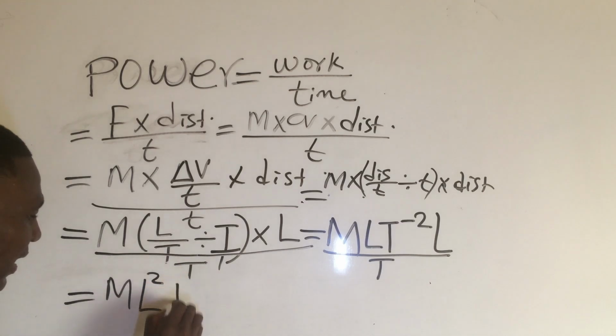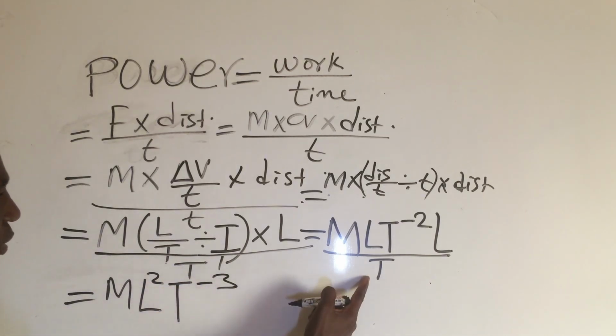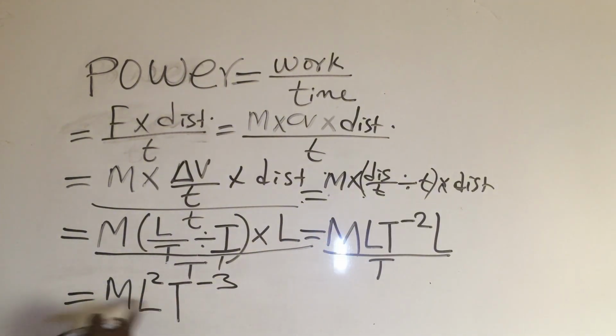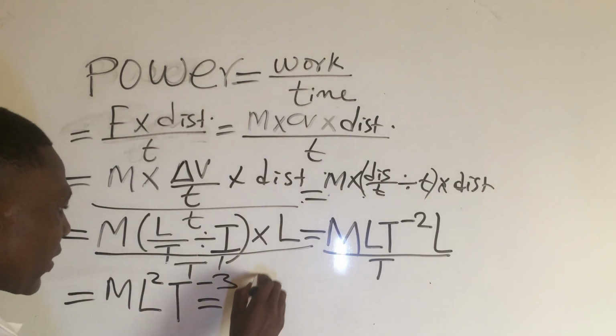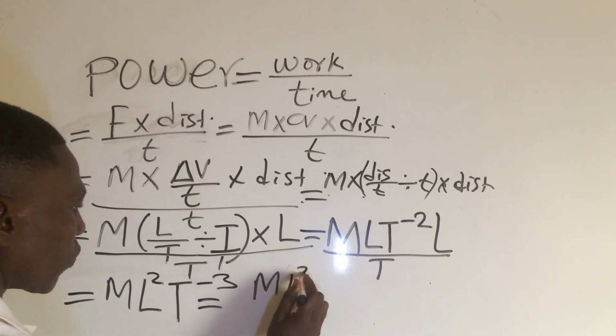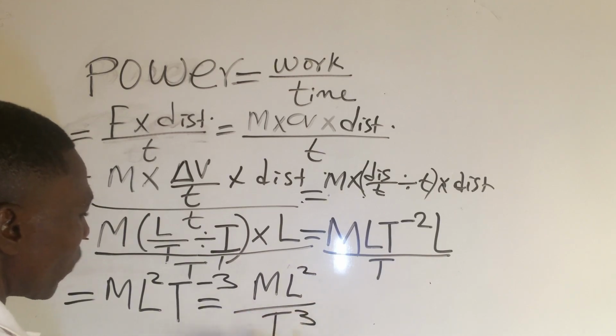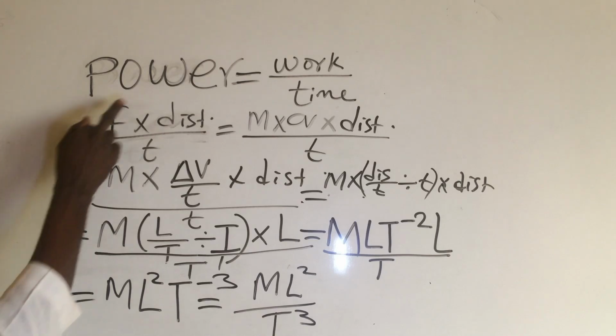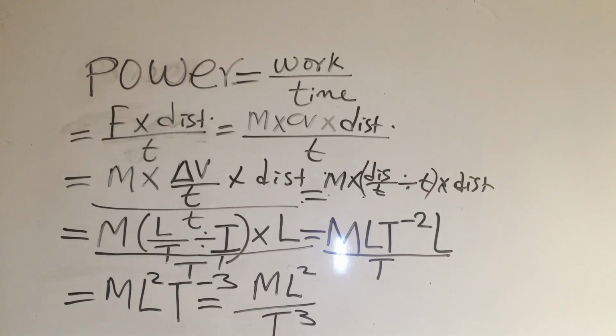Then times T raised to power minus 3, because this one has to go here, okay, to become minus 3. If you want me to return it the way it's supposed to be, it is M L square all over T cubed. This thing is what I've changed to this, and this is the dimension for power, okay? It is the dimension of power. This or this is the dimension of power.